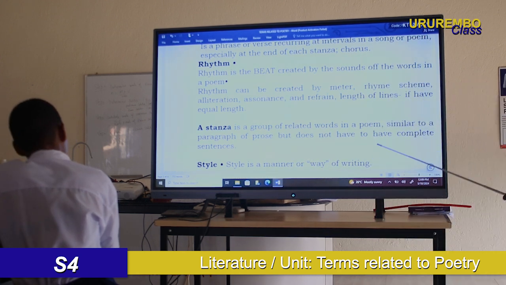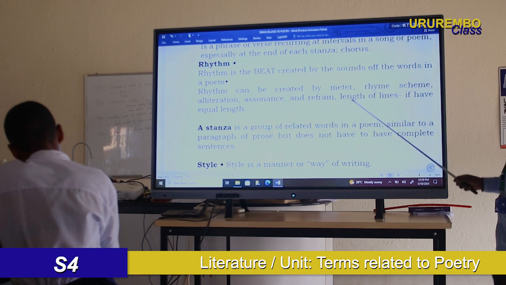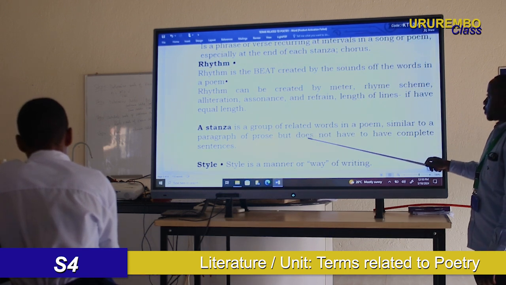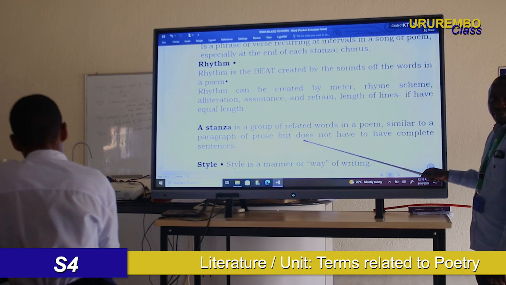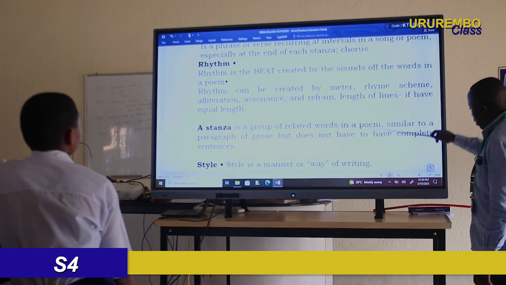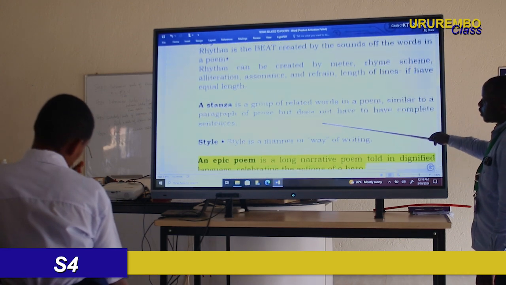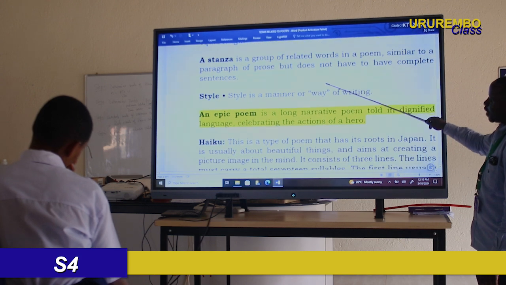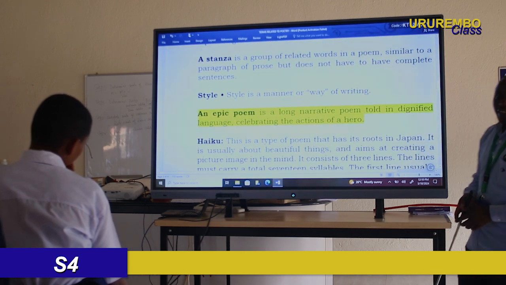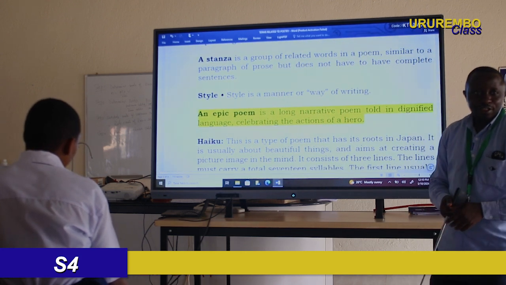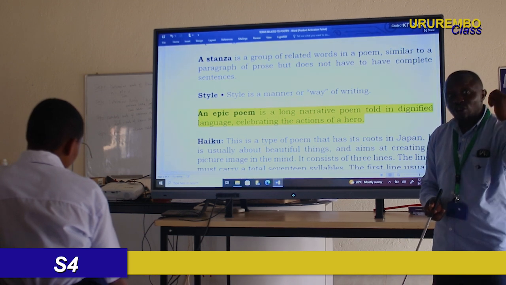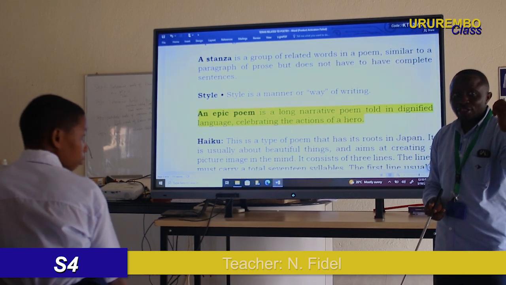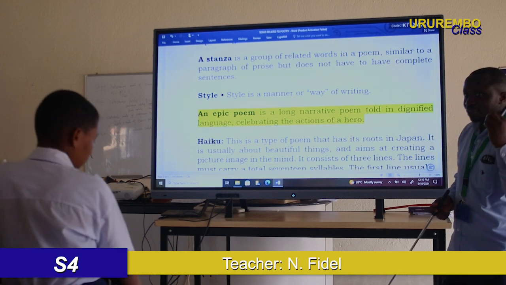Can you write something about the rhythm? So let me move a little bit. A stanza. What is a stanza? These are simple definitions, but you have to learn them by heart. Okay? You have to learn them by heart.